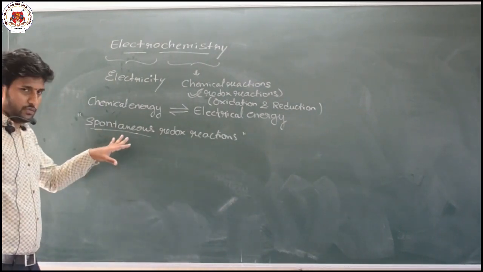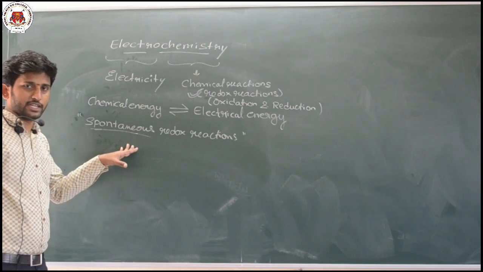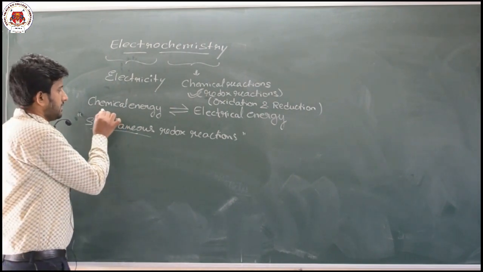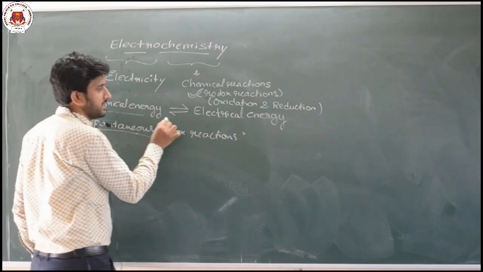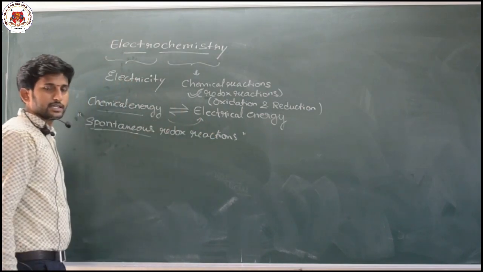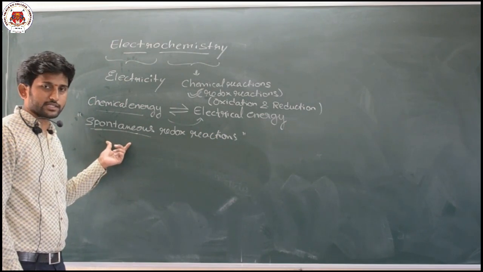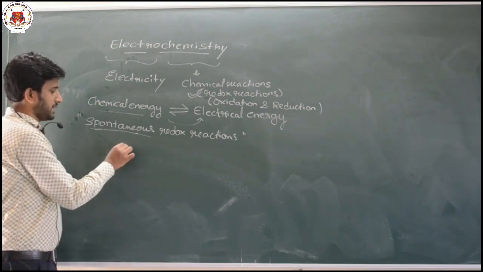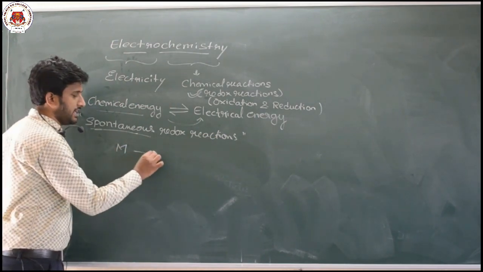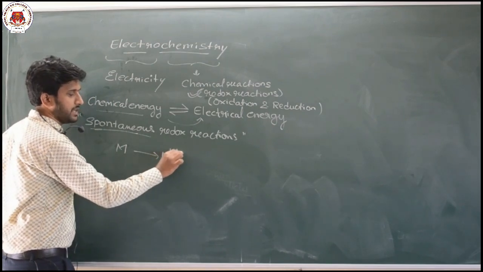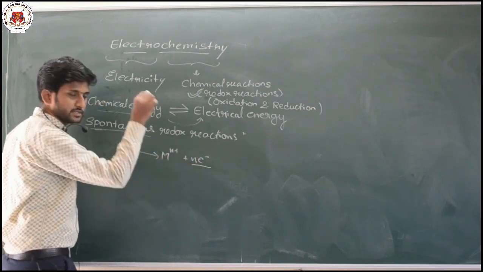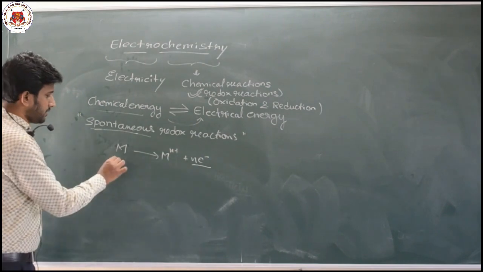So if any reaction takes place spontaneously, then its chemical energy will spontaneously get converted into electrical energy. Let us assume there is some metal M. It will readily undergo oxidation to form M^n+ and n electrons. Let us take one example.